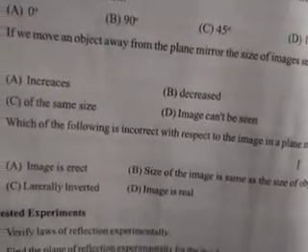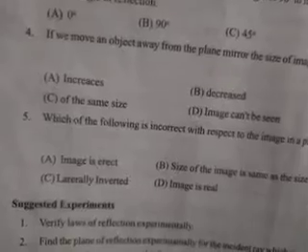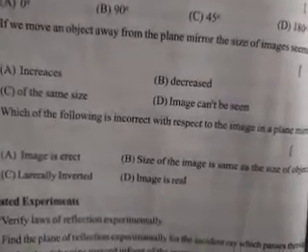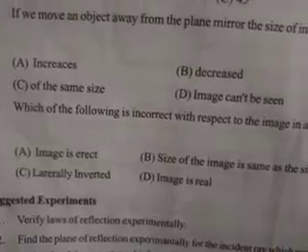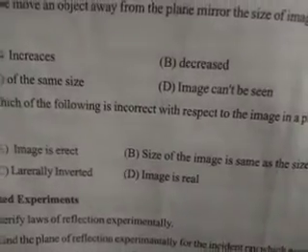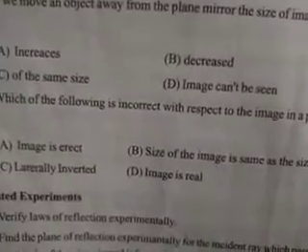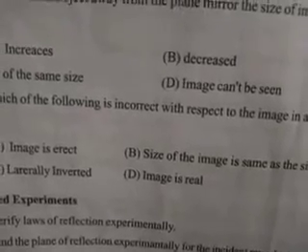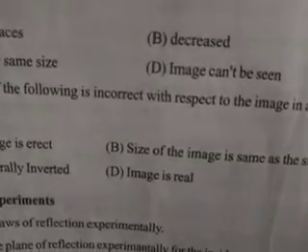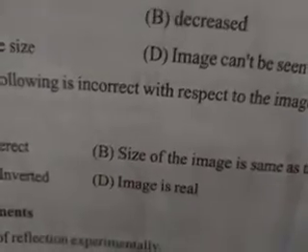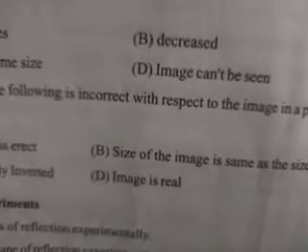Which of the following is incorrect with respect to the image in a plane mirror? Is the image erect in a plane mirror? Yes, the image is erect. Is the size of the image equal to the size of the object? Yes, the size of the object is equal to the size of the image. Next, is it laterally inverted? Yes, it is laterally inverted. Is the image real? No, the image is not real, it is virtual. Therefore, what is the answer? The answer is 'image is real', because it is not real, it is virtual. He is asking for the incorrect statement, therefore 'image is real' is the incorrect statement.